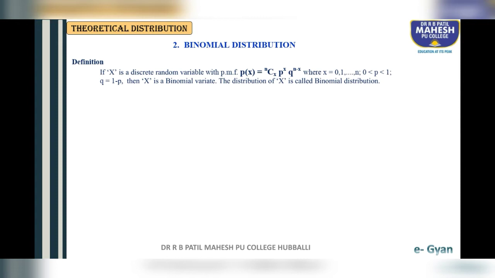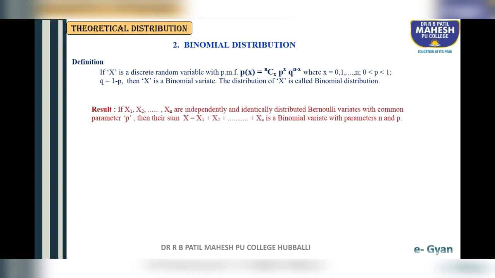Here in binomial distribution, range is n and also it is finite. The PMF of Bernoulli is P(x) = p^x q^(1-x). The PMF of binomial is P(x) = nCx p^x q^(n-x).